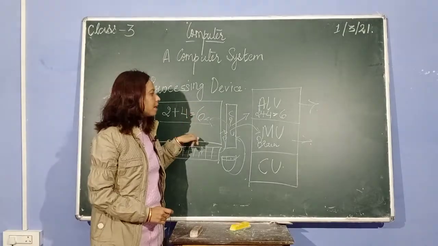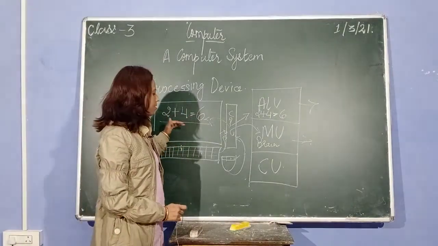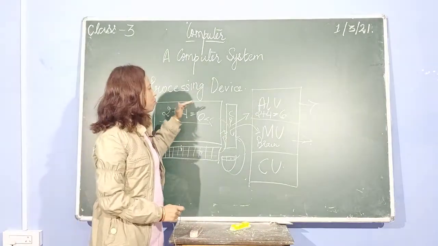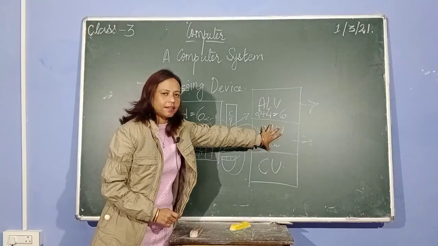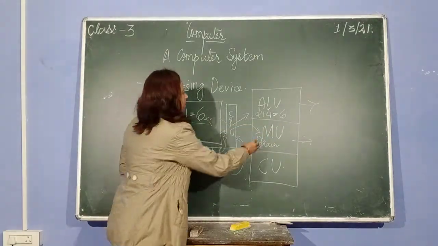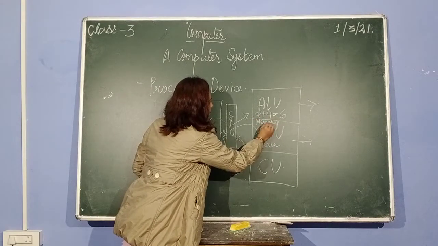Now you saved this number before shutting down your computer. Where will this go and stay? It will go and stay inside the memory unit. This is your MU, memory. It's the brain part of your computer.